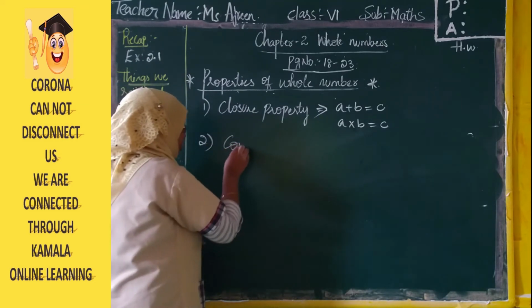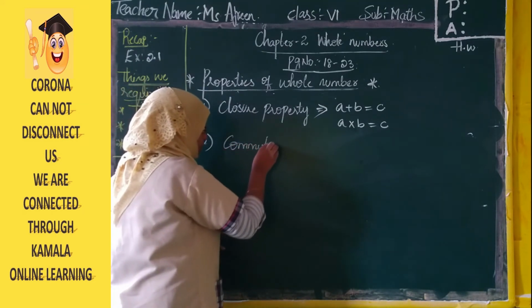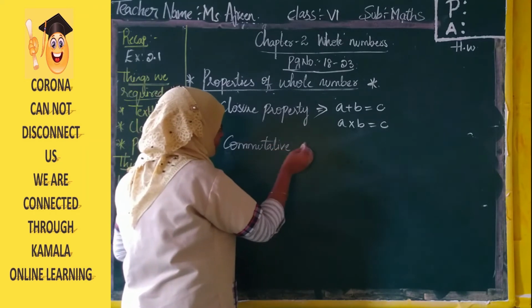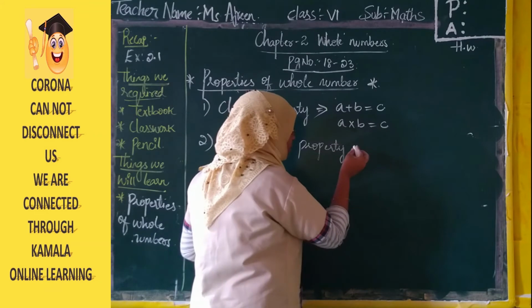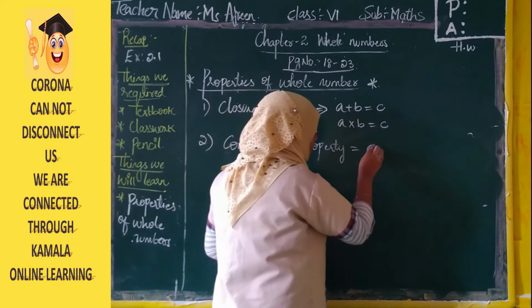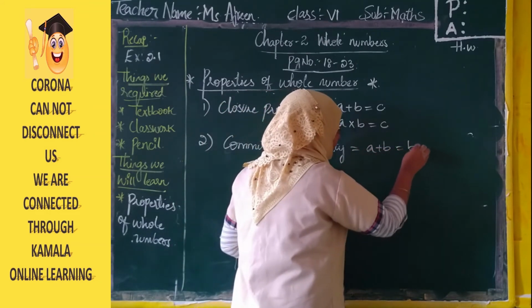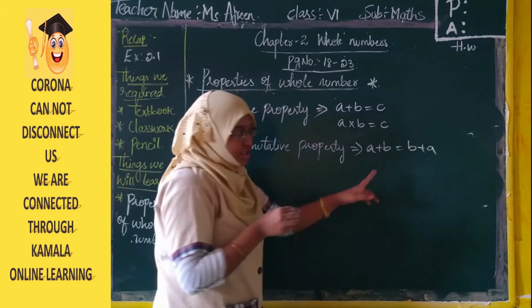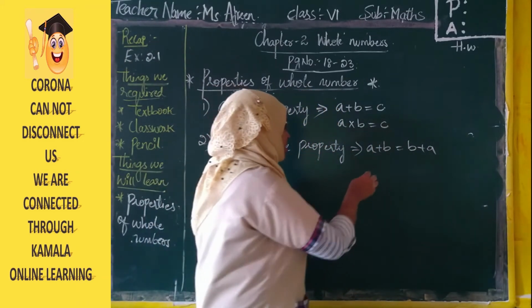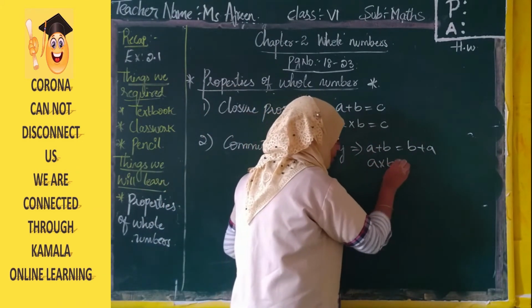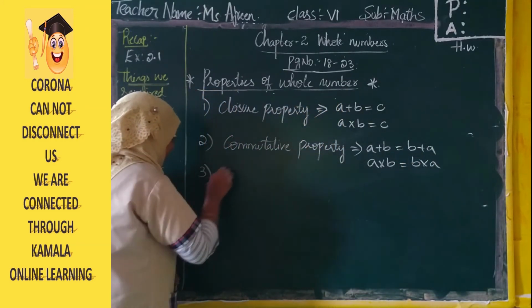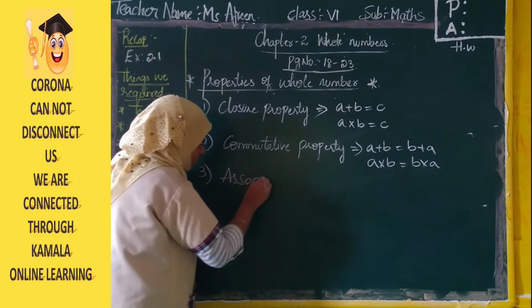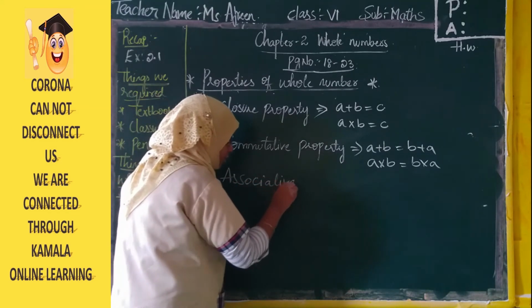Next we have commutative property, where A plus B is equal to B plus A. If you change the order, you will get the same sum. Same here, A into B under multiplication, B into A. Next, third, we have associative property.